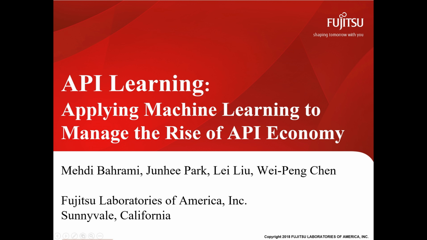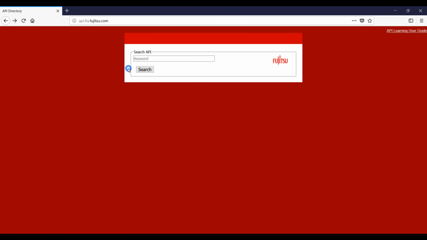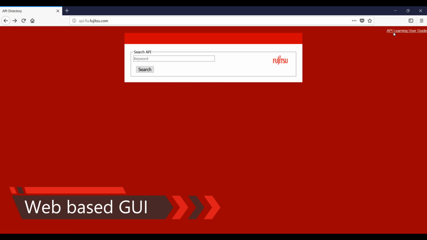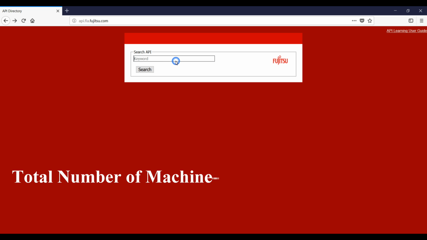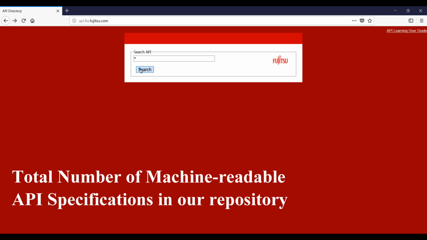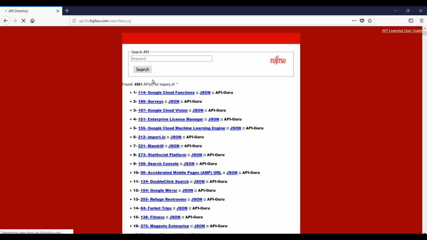Our platform collects a large number of API documentations and processes the whole API corpus to extract information. This demonstration shows the results of such information extraction. Let's get started. Our demo is presented as a web-based GUI that enables the user to search any API based on category, title, or a specific keyword. Let me first show the list of all available machine-readable REST APIs. By typing *, it retrieves the list of all REST APIs based on the OpenAPI specification format.